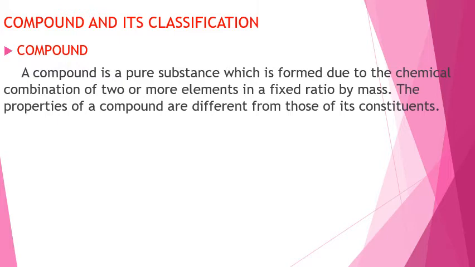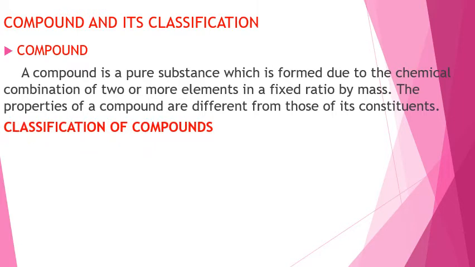The next point is that the properties of a compound are different from those of its constituents. I said that a compound is a product from the combination of any two things. The product need not possess the properties of the combined things. It is independent of the properties of what it is obtained from. So that is clearly explained in this line: the properties of a compound are different from those of its constituents.